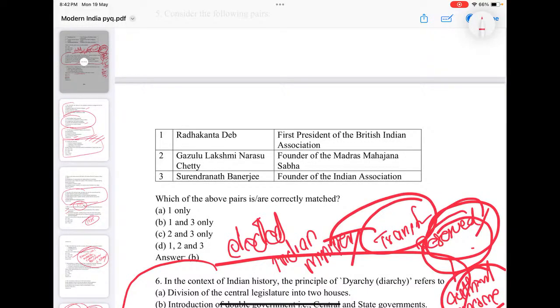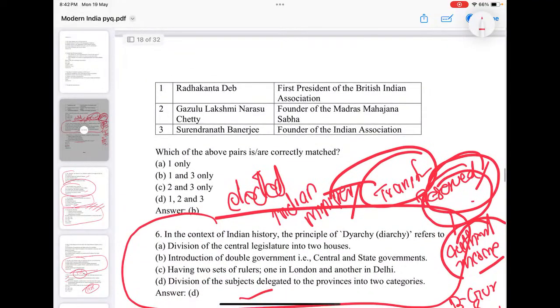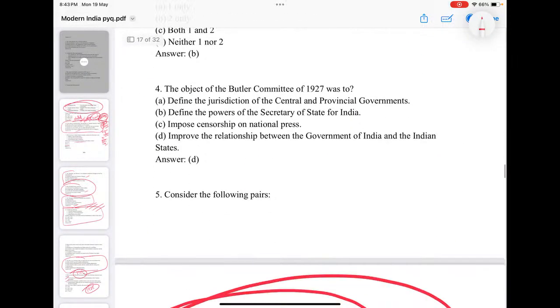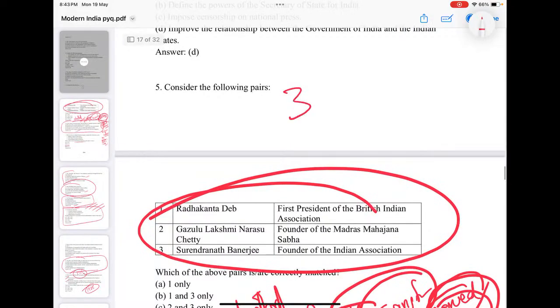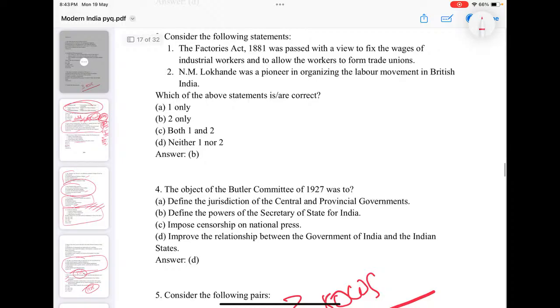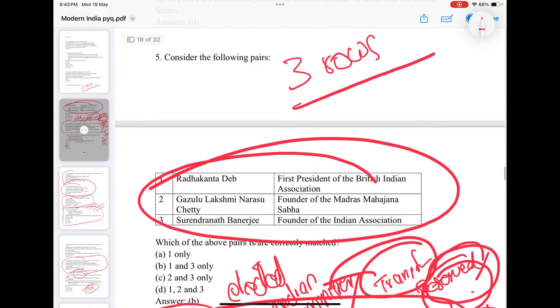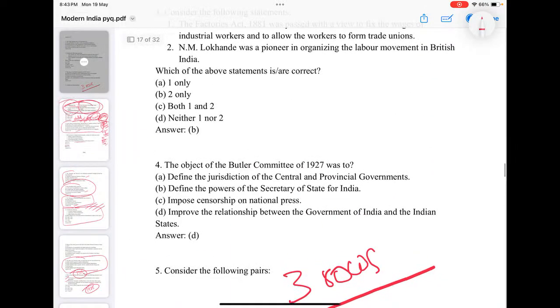See, again there is a question. The question is match the pair. Radhakanta Dev, Ghazlu Lakshmi Narasu Chetty, Surendranath Banerjee. See what all the matching pairs are here. So it's again a simple question. Now they can ask three rows. Okay. So just have an idea of the different organizations and their founding fathers, important for you.